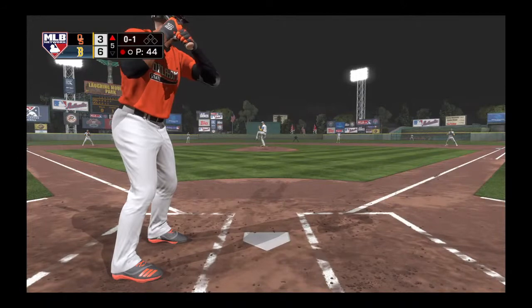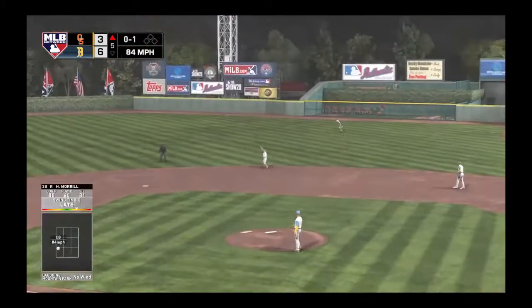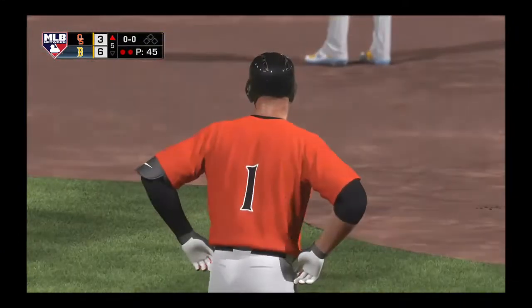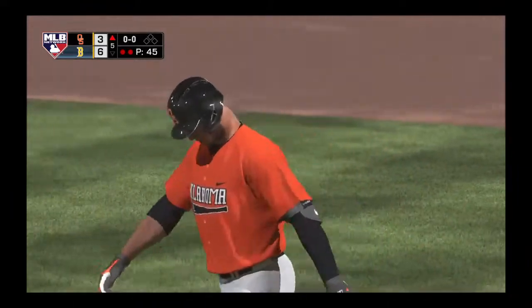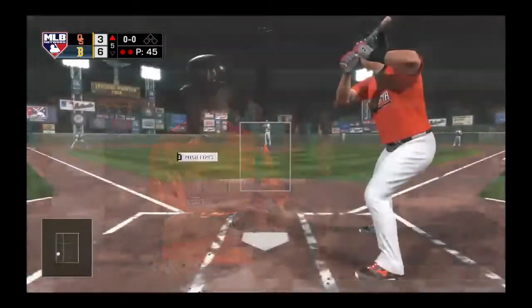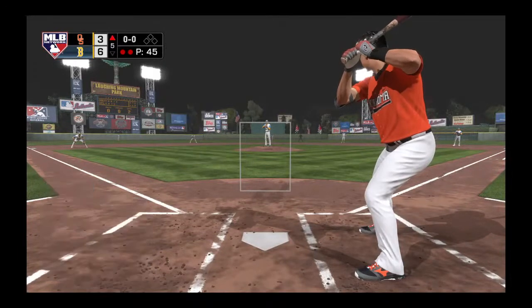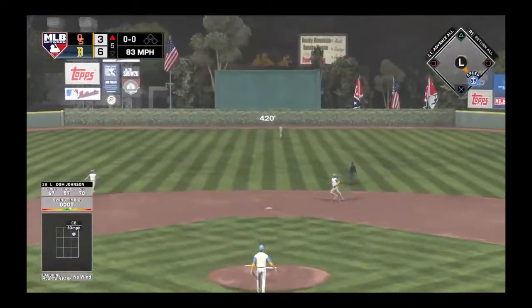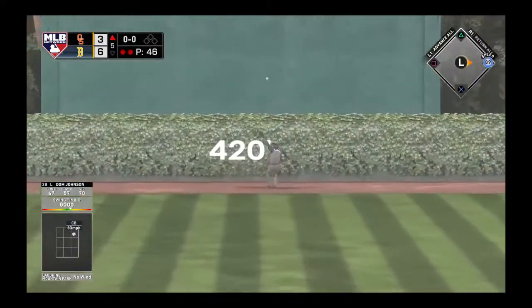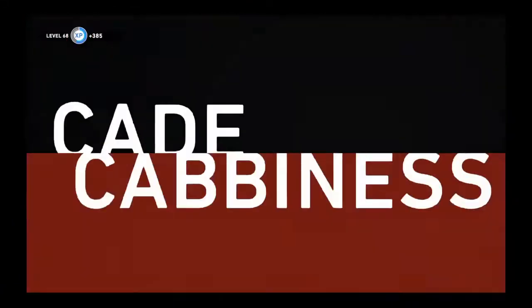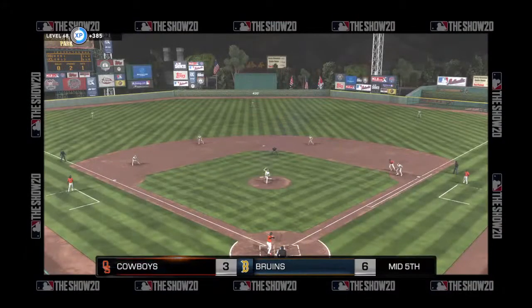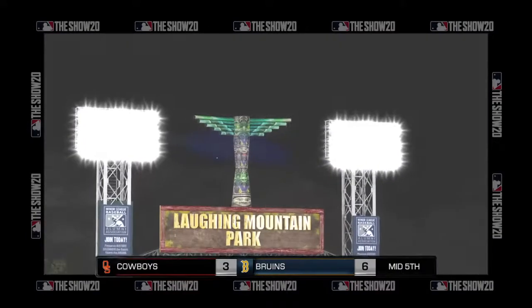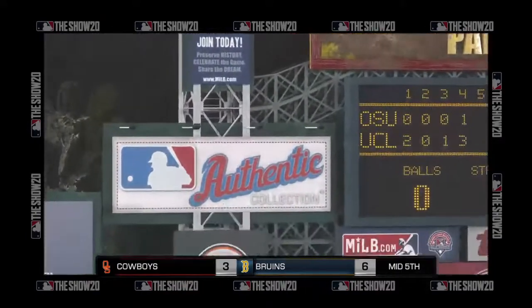The windup and the 0-1. Liner towards second. Oh, that's an out. To take this one is the second baseman. That's the second out. Now batting, the second baseman. Down by 3 runs of the Cowboys now. Dom Johnson. He got on top of one and was a ground out victim last time. A swing and a drive to center field. That one's got a chance. And he will get there. That was a crushed one. But this is that 2-run homer that really made this one a ball game again. Bottom of the 5th coming up. Los Angeles leads. It is 6-3 Bruins over the Cowboys.